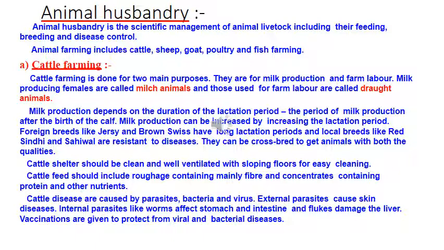Now, if we are doing cattle farming, we have to ensure that the cattle shelter is clean and well ventilated, with sloping floors for easy cleaning.